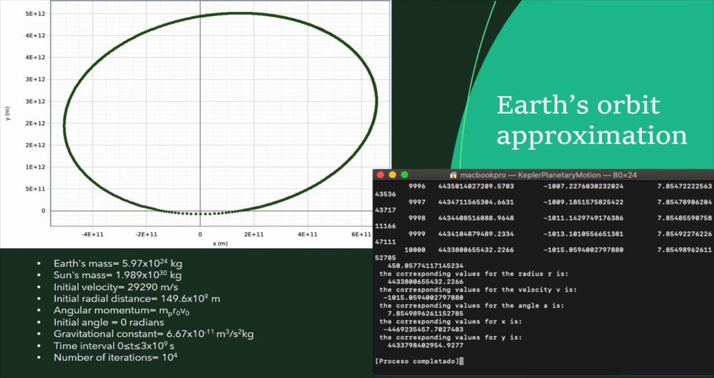Our angular momentum will be equal to m times r sub 0 cross v sub 0, and our initial angle was theta sub 0 equal to 0 radians. The gravitational constant is equal to 6.67 times 10 to the minus 11. Our time interval in seconds is t between 0 and 3 times 10 to the 9th, and our number of iterations was 10 to the 4th. The results obtained are shown in the following figure, and our graph is also shown on screen.